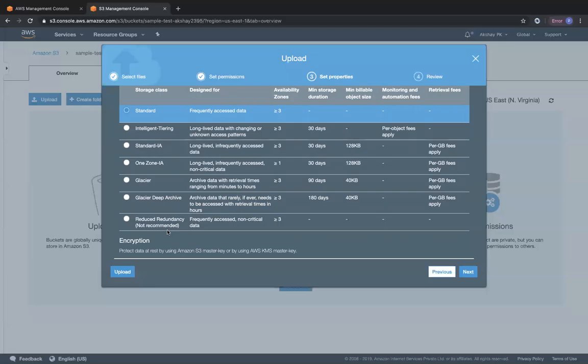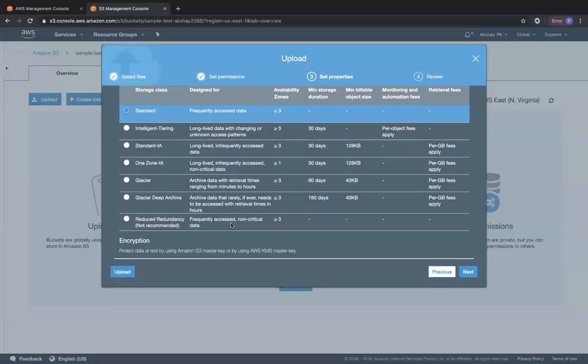But if there is a question regarding reduced redundancy storage, it means that it comes under the category of frequently accessed data, but non-critical data. So suppose I have a scenario wherein I'm going to create a lot of memes. Okay, so you know what a meme is, right? You use an image, you put some text on it, and then you create a meme out of it. But if that particular image is lost, or that particular text that I have put on that image is lost, it's okay for me. I can just go ahead and create that meme again if I want to, because I have the image with me as well as the text with me.